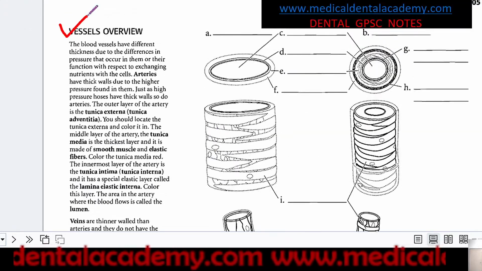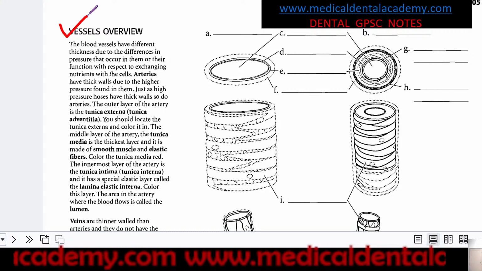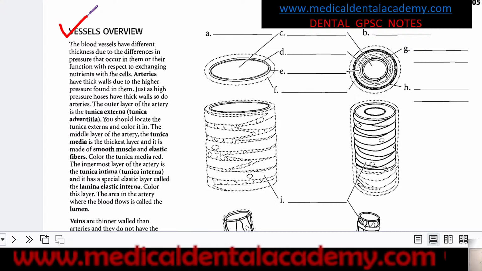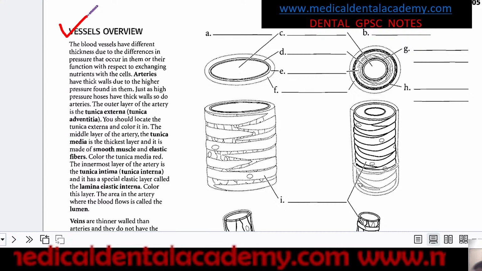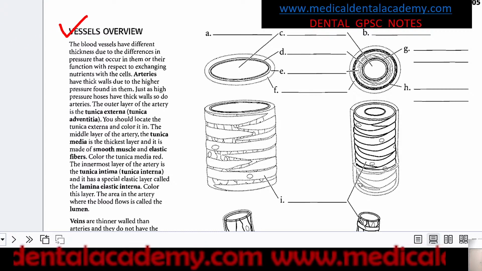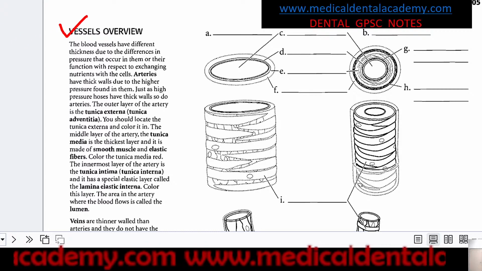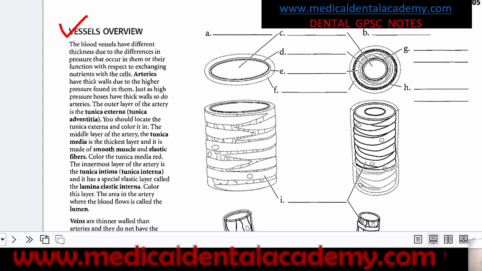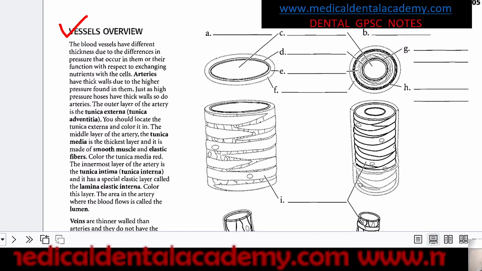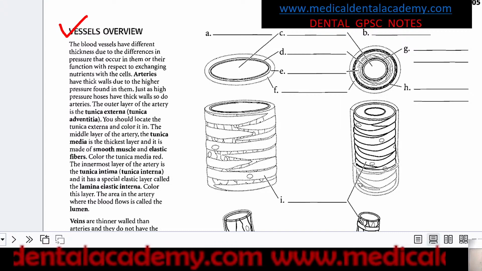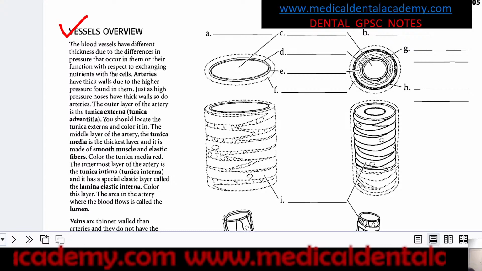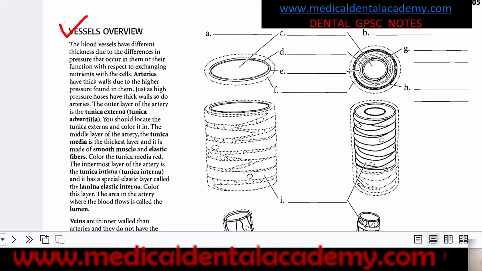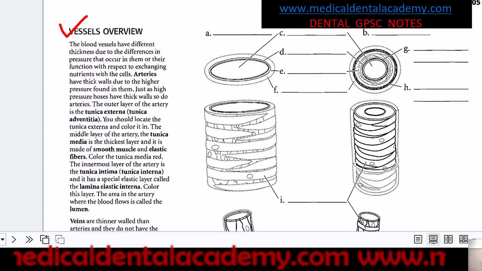Now the vessels overview. For example, if a blood vessel is leaving the heart, you can see that there will be arteries, veins, and lymph vessels. But which vessels have what properties, that you should recall. Questions will also be asked to label the muscles present in the walls of these blood vessels.